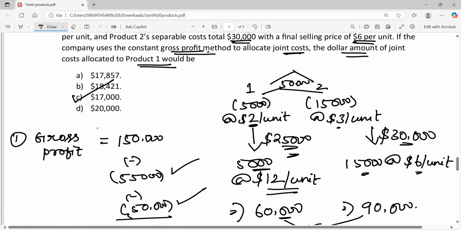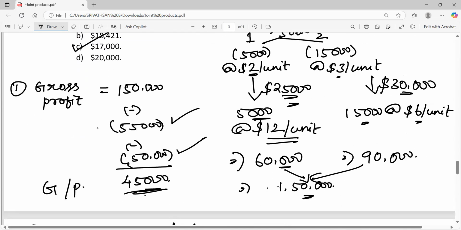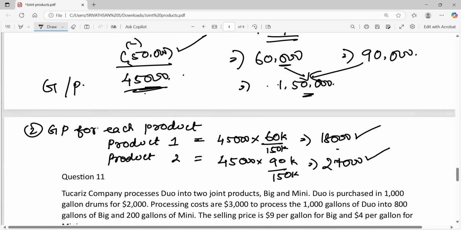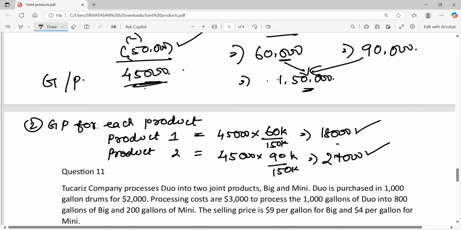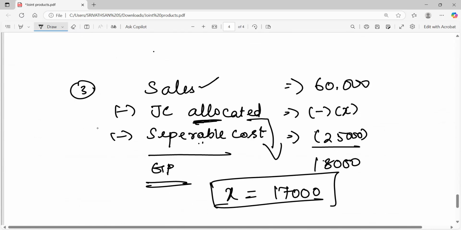So there are 3 steps that need to be followed while solving the question using constant gross profit method. First step, calculate the total gross profit, which is sales minus separable cost minus joint cost. Second step, calculate the gross profit for each product. The gross profit should be apportioned on the basis of the total sales value. Here it is 60,000 and 90,000. The gross profit of 45,000 is apportioned between product 1 and 2 on the basis of the total sales value. Then step 3, calculate the joint cost allocated by subtracting gross profit and separable cost from the sales value.